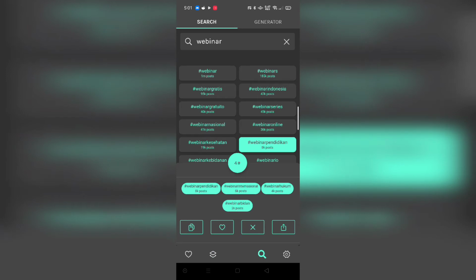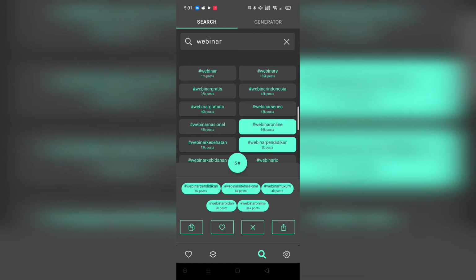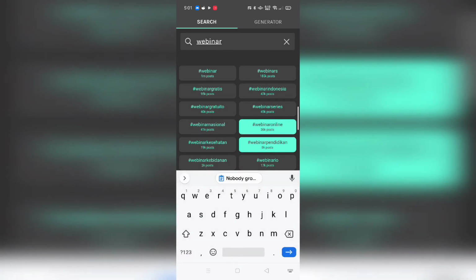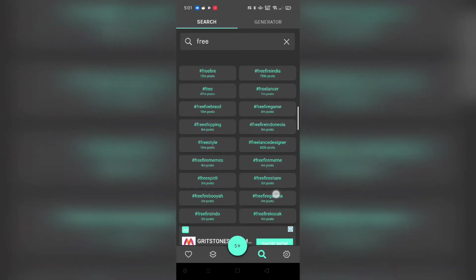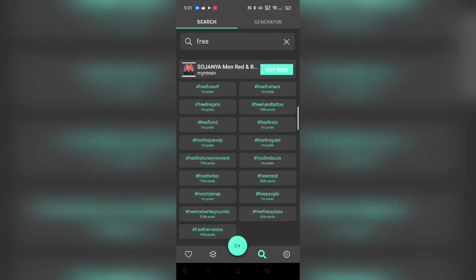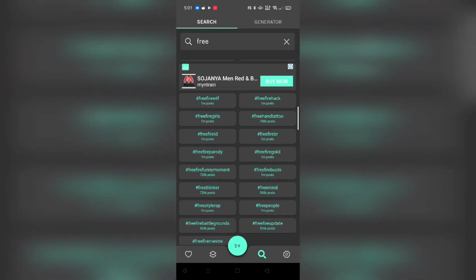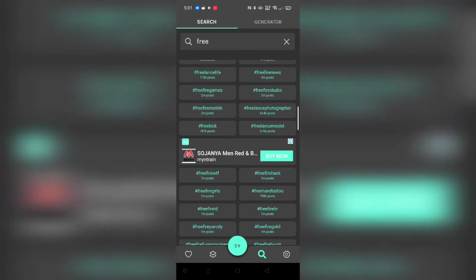Now let's say these are the 4 which are related with webinar, and the other one I want to check for is free. For instance, I just type free and search for it over here. Now I don't want to include the ones which have a million posts or the people who have included it a million times. So I will go with the least used one over here.